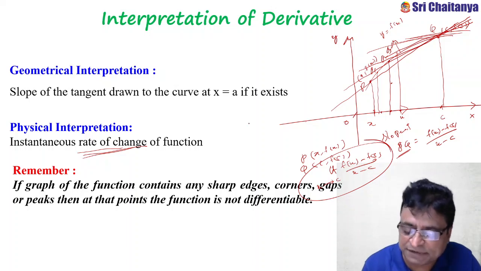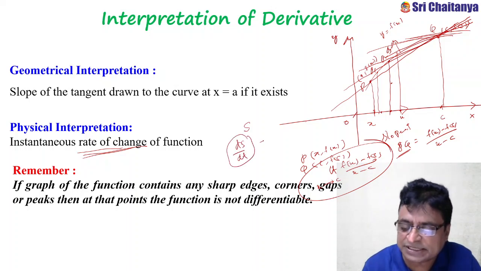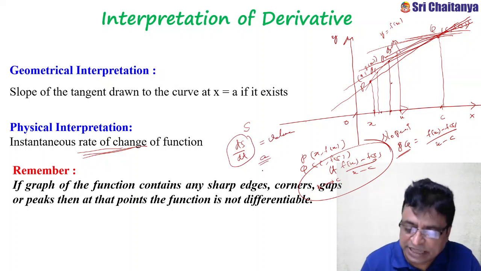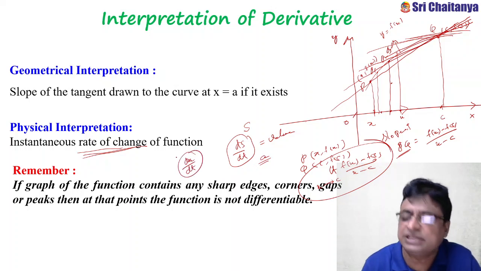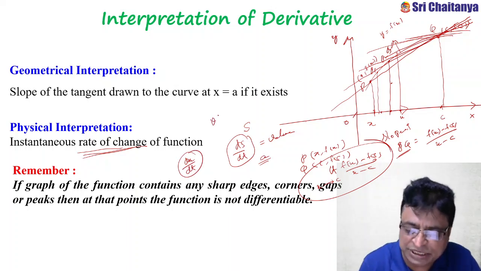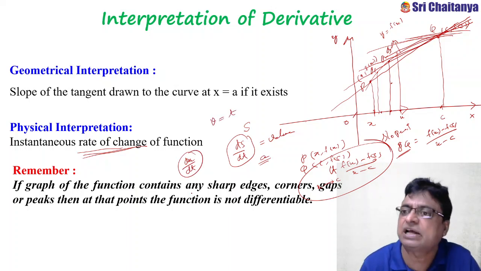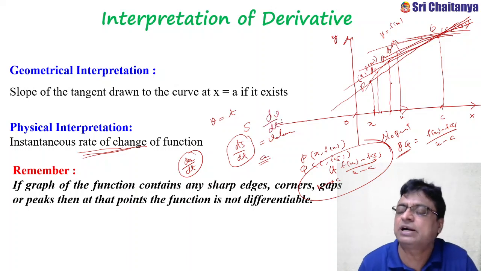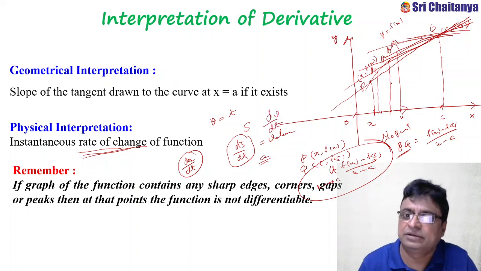Suppose s is a function of time t, then ds by dt is called the rate of change in the displacement. This is called velocity. Suppose a is an acceleration at time t, then da by dt is called the rate of change in the acceleration. Suppose v is a function of t, where v is velocity. dv by dt, the rate of change in the velocity, is called what? Acceleration. Clear?